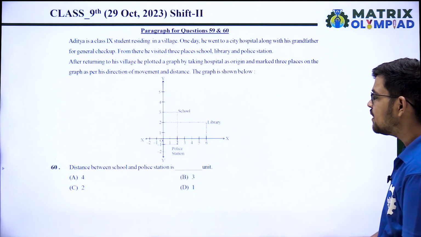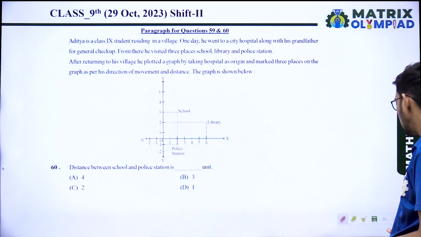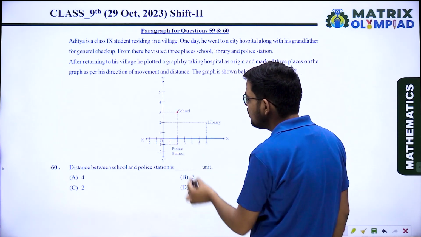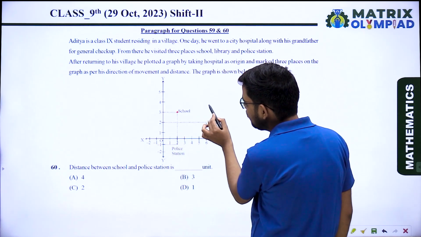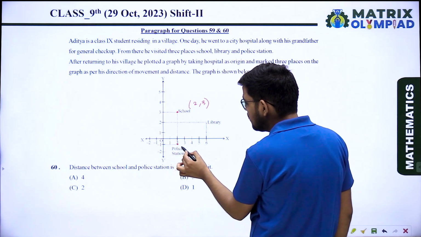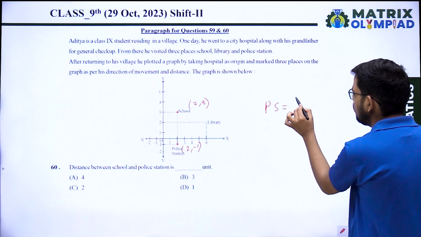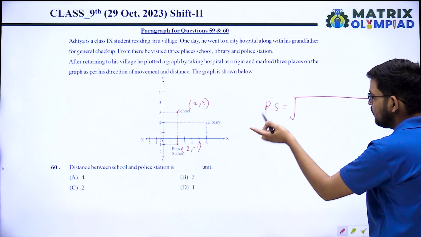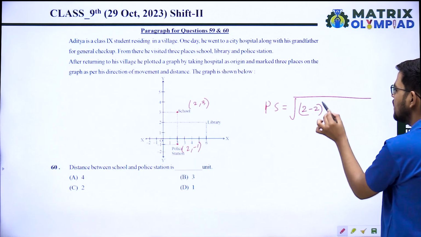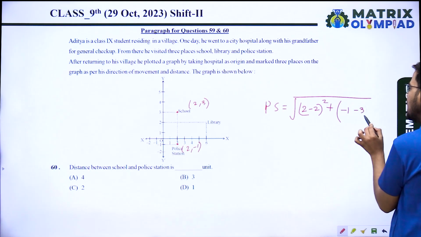Next, the distance between school and police station in units. So what is the distance between the school and police station? The coordinates of school are (2, 3). The coordinates of police station are (2, -1). So the distance between police station and school, we are using the formula: square root of (x2 minus x1) whole square plus (y2 minus y1) whole square, that is (2 minus 2) whole square plus (-1 minus 3) square.